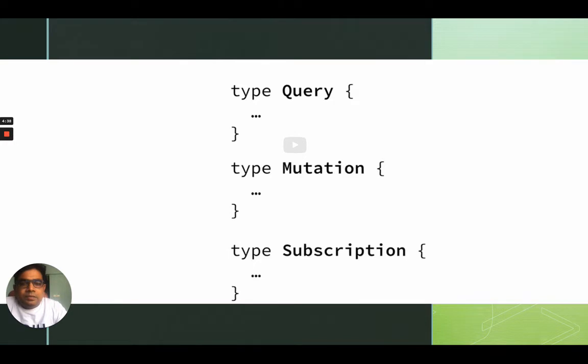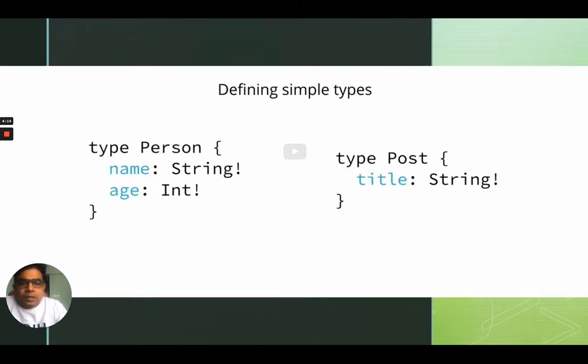In the previous videos, we have seen what is query, what is mutation, what is subscription. If you have not watched our previous videos, I'd like you to go and watch them. But the one-liner answer is: query is used to get something, mutation is used to create, update, or delete something, and if you want to subscribe to something or some event, then you can use subscription. And the simple type, this is how it is defined.